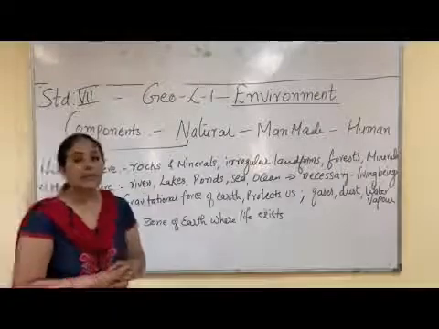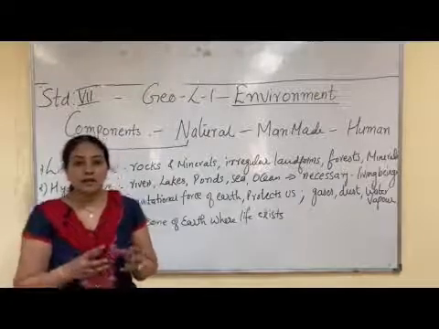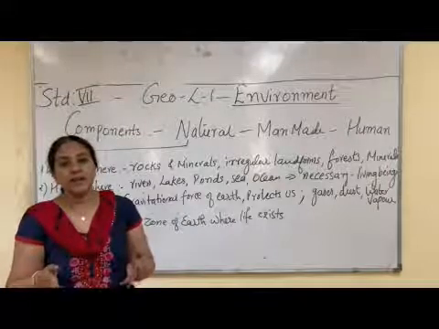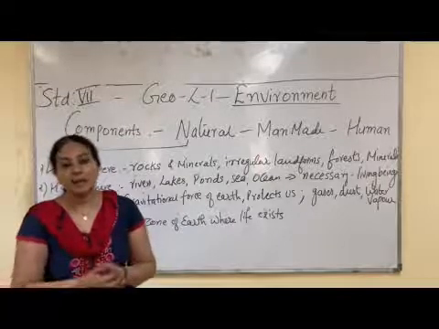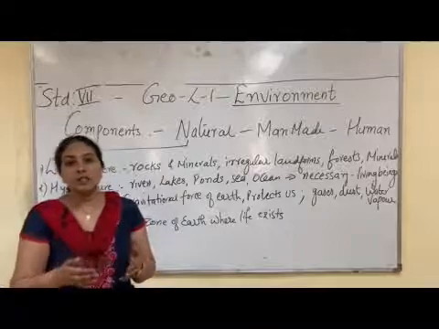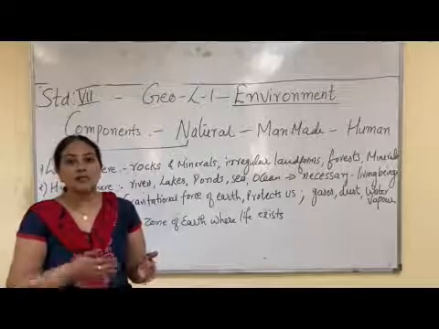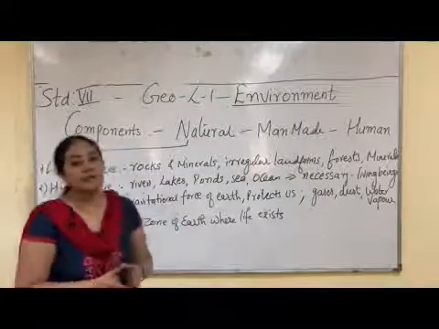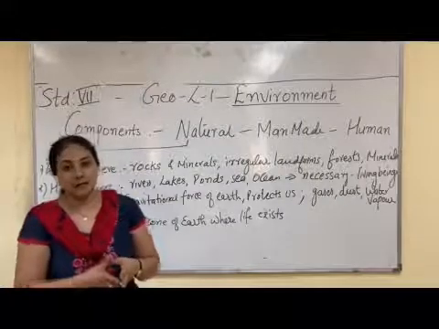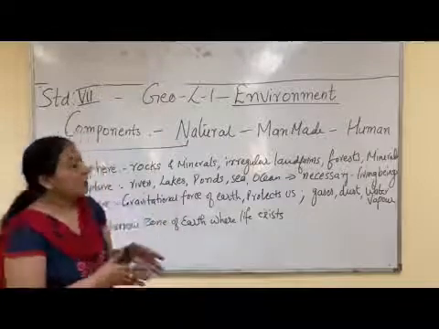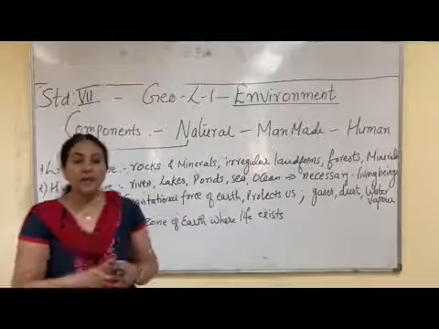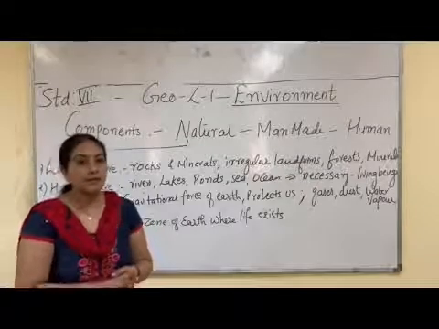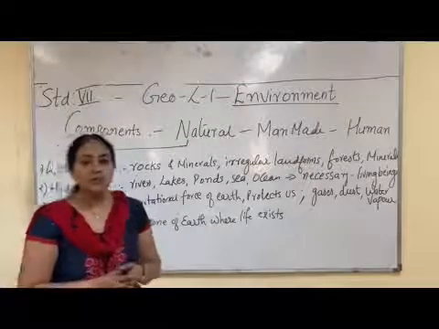What is man-made environment? If any natural thing is converted by human beings to satisfy their need, it has become a man-made thing. The bridges, the school buildings, the cars, the vehicles, the roads, the transport system, everything comes under the man-made thing. So, all the things which we find around ourselves made by human beings are called man-made environment. Then what is human environment?